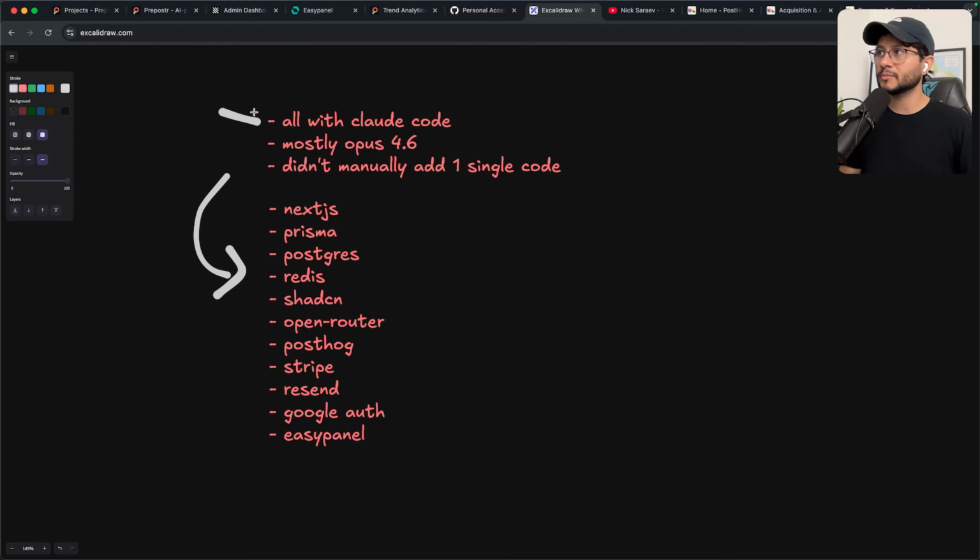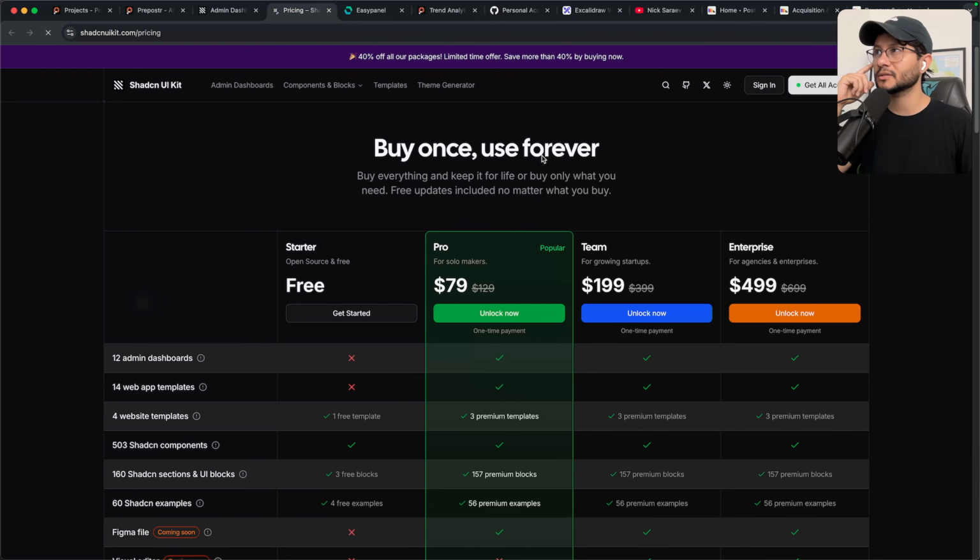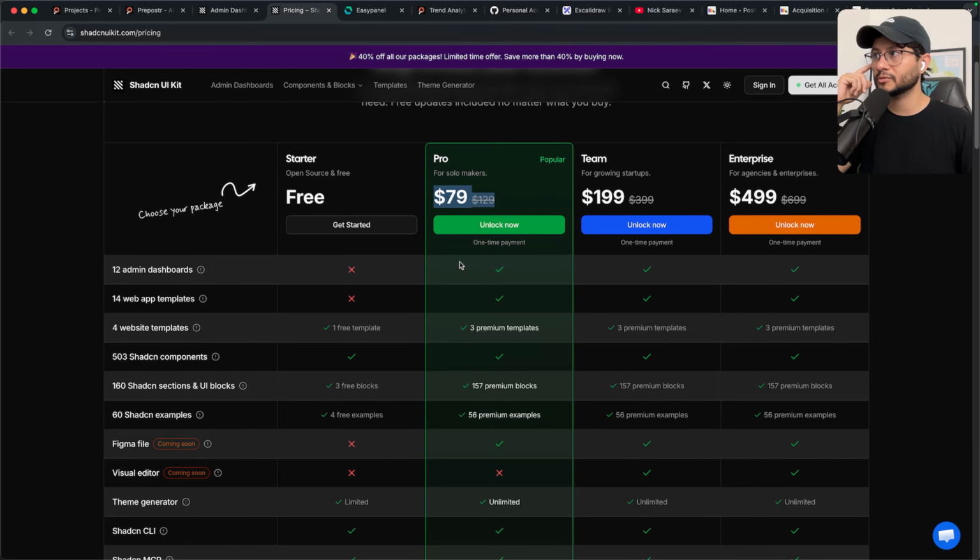So all was built with Claude Code, except for the template. Arguably, you don't need to use a template. I just really like to have a consistent design. And because of that, I purchased this template. So I think it's around $80. Yeah, it's $80 for the pro subscription where you get that template. But that's pretty much all my expense aside from the domain that was like $10 and the VPS with Hostinger that I pay around, I believe it's $15 every month.